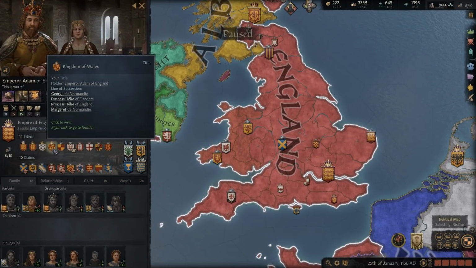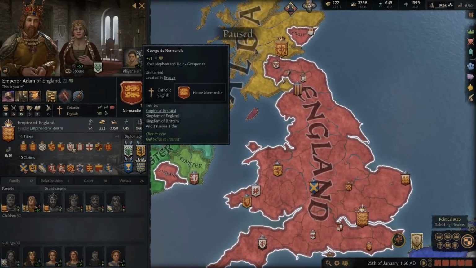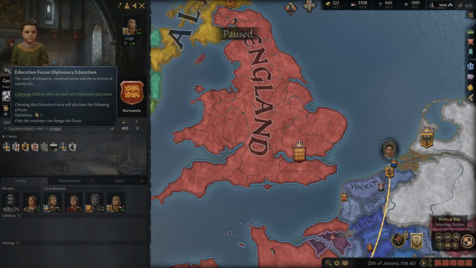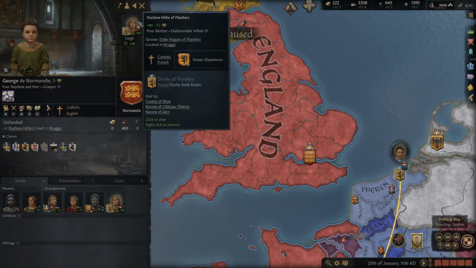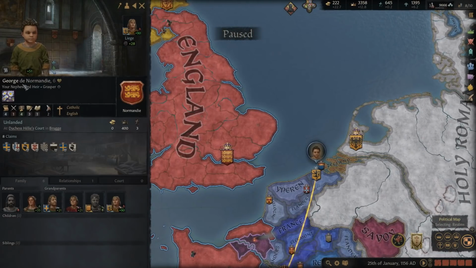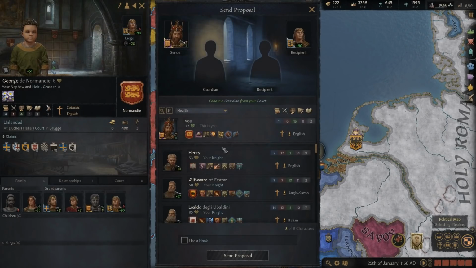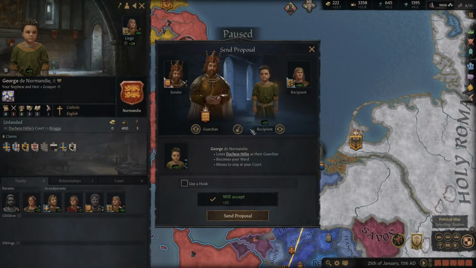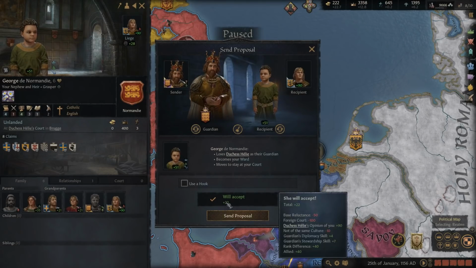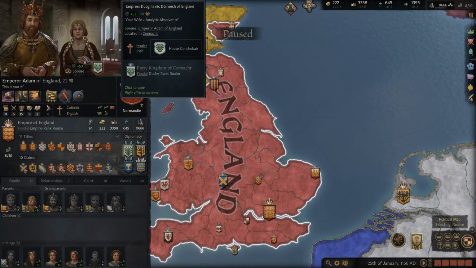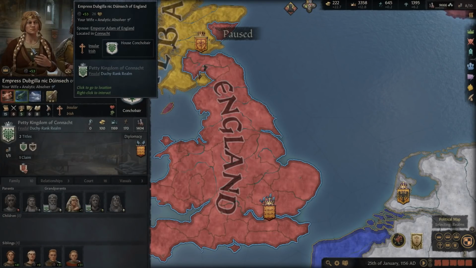But technically, we could. All of this right now looks like it's going to be going to our grandson, or excuse me, our nephew. George would be inheriting all this. We cannot change his focus or anything like that, unfortunately. I almost want to ask for control of this for this character. Yeah, I think we might offer guardianship here so that we'll have control over him. And she would accept this. So let's go and send that proposal, since I don't know if Adam's going to have any kids with his wife. We'll try and seduce her again.